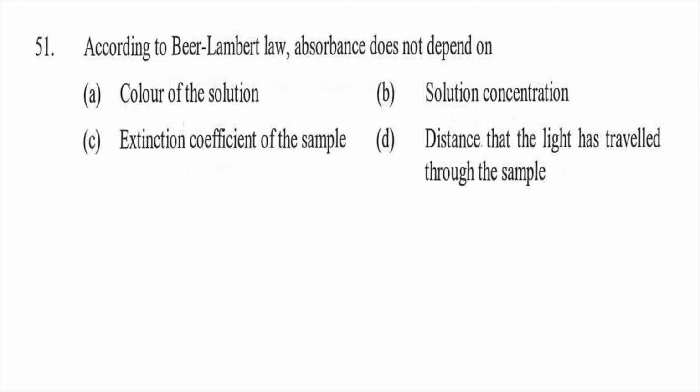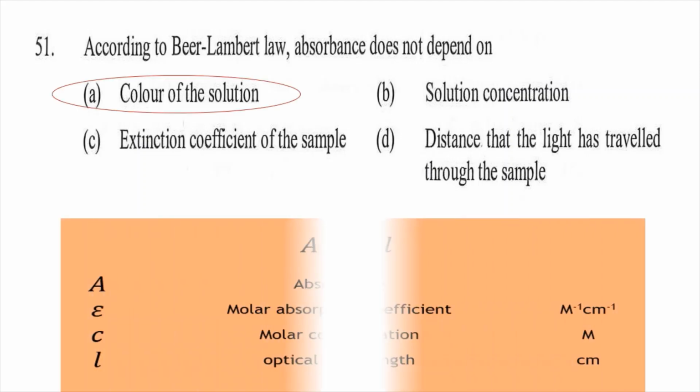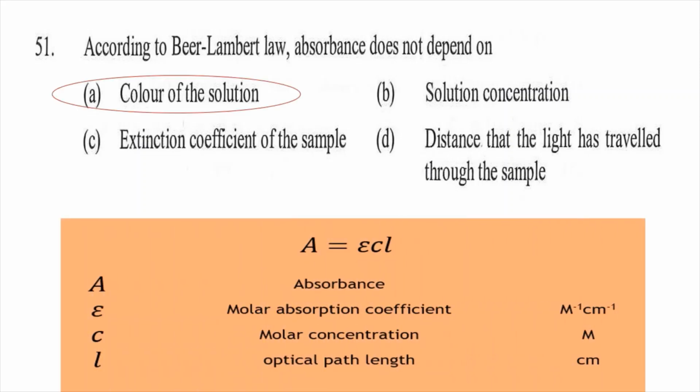Question 51. According to Beer-Lambert law, absorbance does not depend on option A color of the solution, option B solution concentration, option C extinction coefficient of the sample, option D distance that light has traveled through the sample. So option A will be right, color of the solution, and this is the formula of Beer-Lambert law.